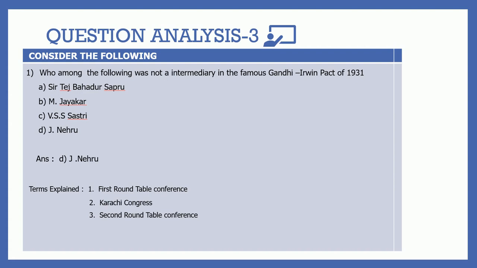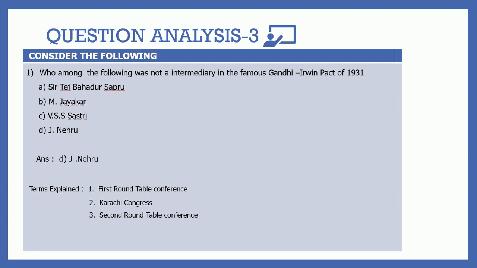The first Round Table Conference was inaugurated on November 12, 1930. But the Indian Congress didn't participate in it, and it started the civil disobedience movement, that is the famous Salt Satyagraha in India. The first Round Table Conference in London ended without any concrete result. But the British government wanted some kind of inclusion of the Indian Congress, so it went for a pact with the Congress.